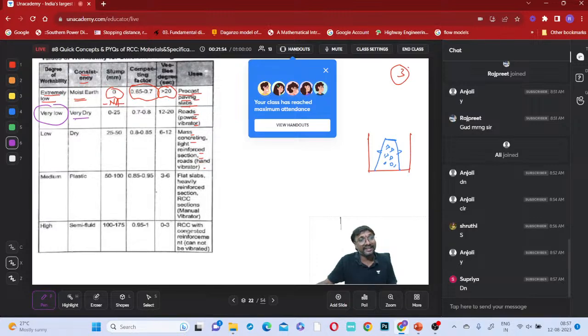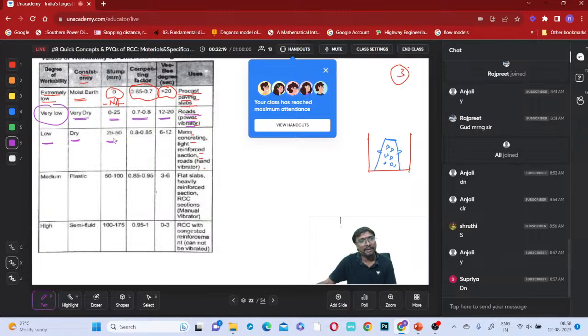So very low workability. It is very dry conditions, right? 0 to 25 is the slump value, 0.7 to 0.8 is the compaction factor, 12 to 20 seconds is the VB value. Where will it be used? Roads with power vibrators. Whenever it is very dry condition, power vibrators only we have to use to make it finish.